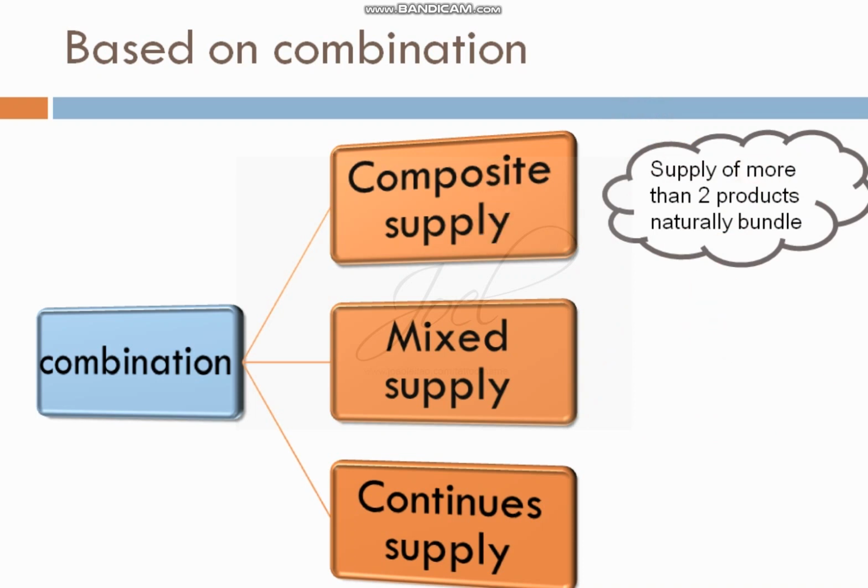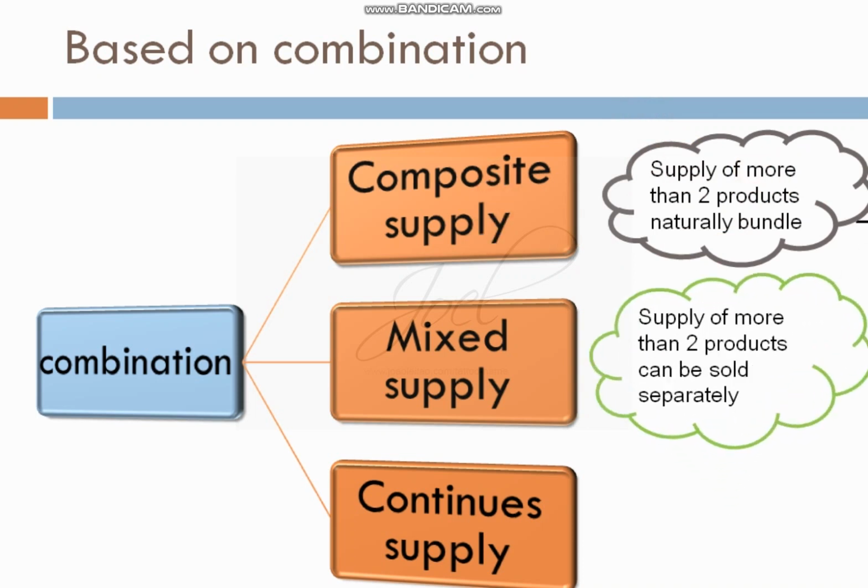Now the mixed supply. Here also more than two products are supplied, but these products can be sold separately. In composite supply they are naturally bundled; here they are sold together, but they can be sold separately.